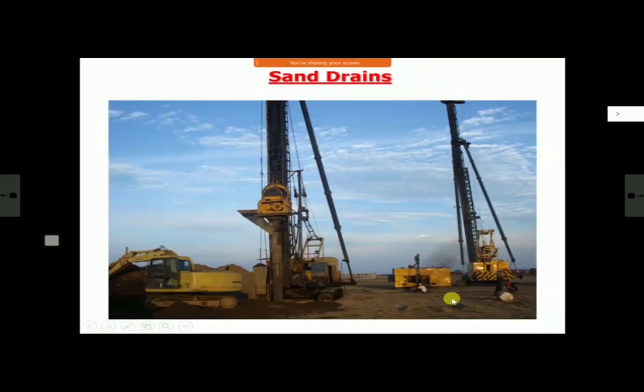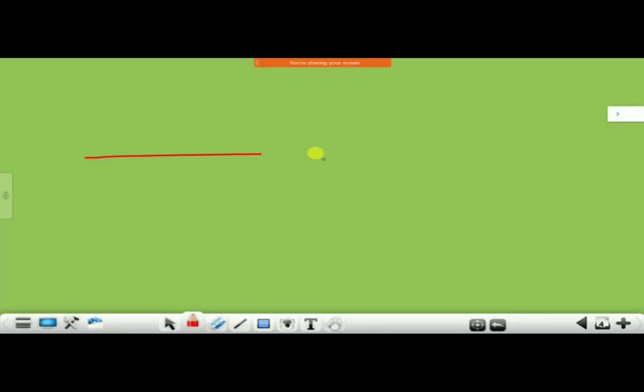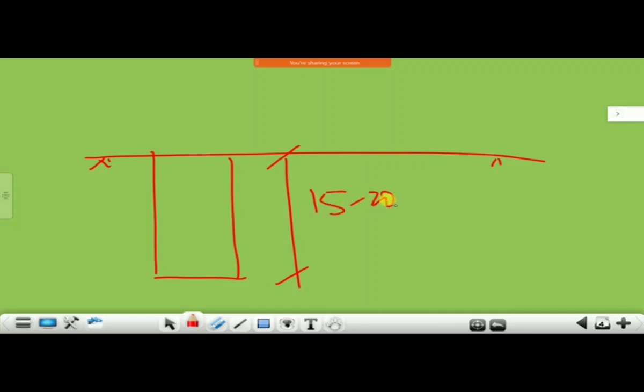And this is how these rigs look like. If you see, there are degrees by which you drill or auger a hole in the ground and then you pour sand. There were a few problems in sand drains. First problem was that this is your ground, and if you make a bore, and the bore can be 15-20 meter deep also. After that, if there is some collapse of the bore here, or it collapses like this, then you don't know whether this full area has been filled with sand or not.